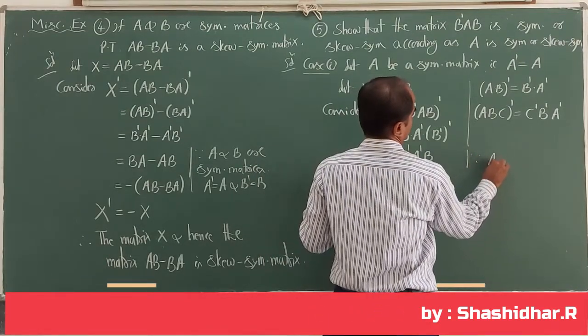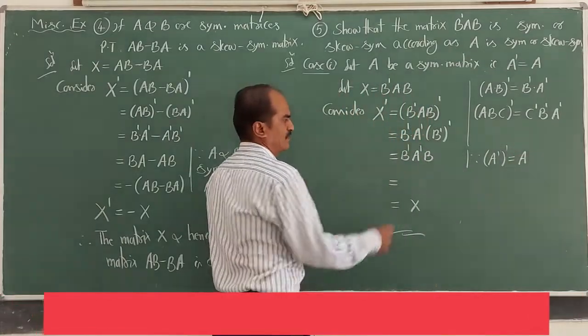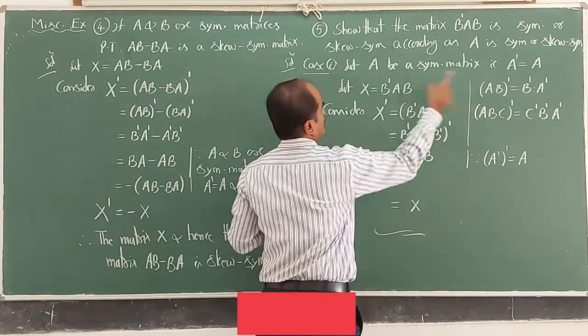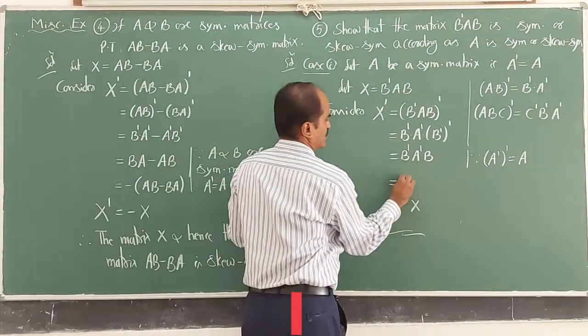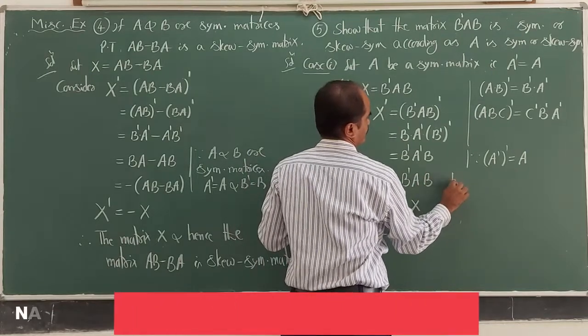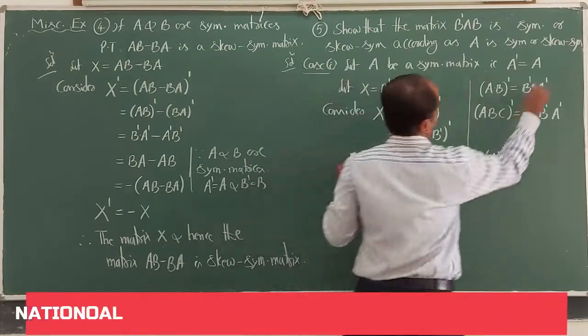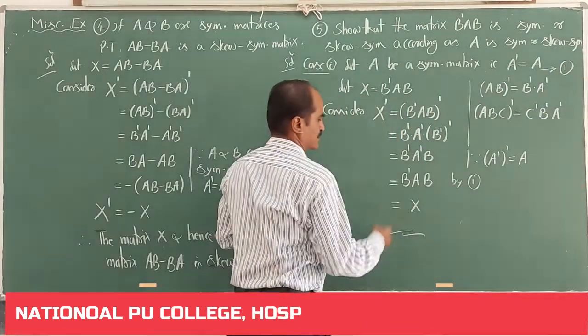Now what A dash can I write? A, because in this case we are considering matrix A as a symmetric matrix. What I get is B dash AB by equation 1, because A is symmetric. So it is equal to X.